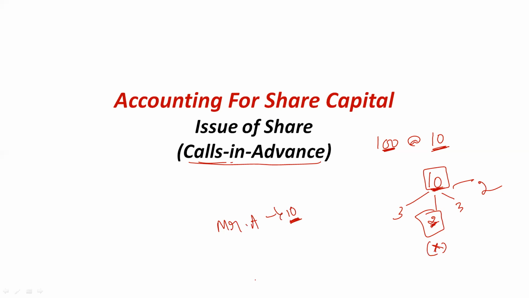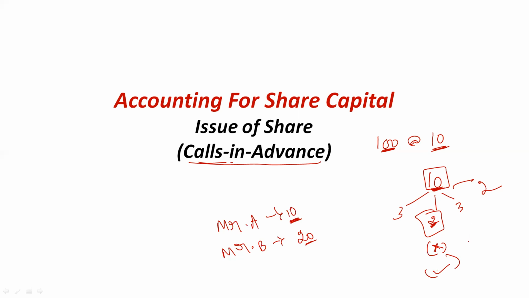Now, what is calls in advance? There could be some person, like let's take the example of Mr. B. Mr. B has 20 shares of our company out of 100. So what will Mr. B do when the company asks for payment of allotment money? Assume that when the company asks for payment of allotment money, Mr. B pays the allotment money.